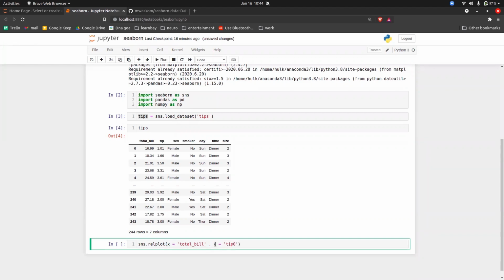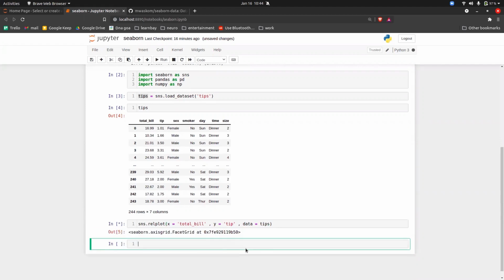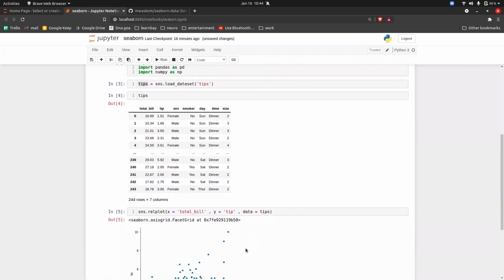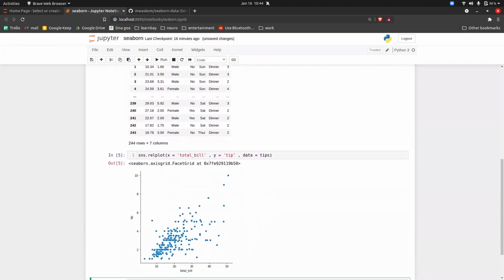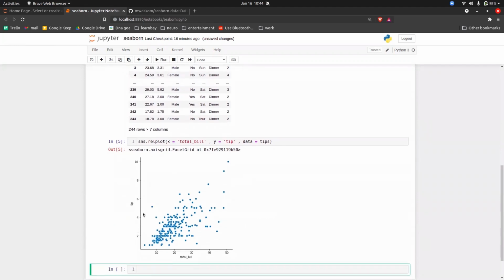Now of course nowhere we are providing from which data set this total bill and tips is from. So you have to give that also, data is equal to tips, and execute it. Once you execute it, this is the graph that you can see here. So total bill and the tips versus graph.